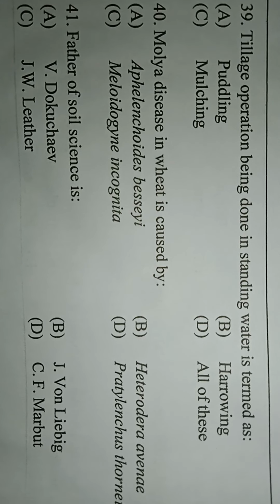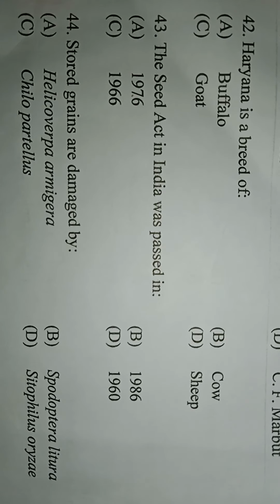Dokuchaev. Next question. Haryana is a breed of option A, buffalo, option B, cow, option C, goat, option D, sheep. Here the correct answer is buffalo. So sorry, buffalo nahi, cow. The Haryana breed is a cow breed. It is a double purpose breed, for milk and draught purpose. The correct answer is cow.